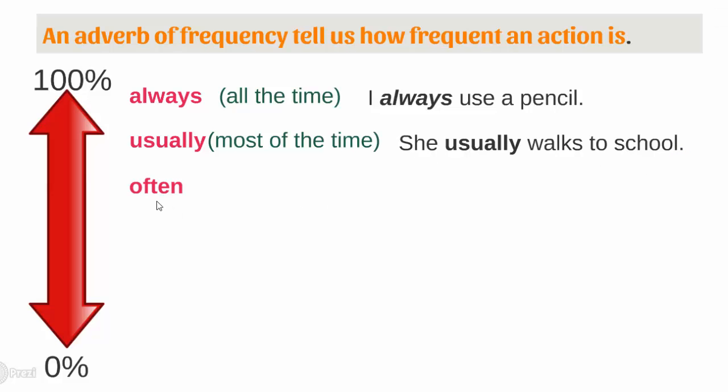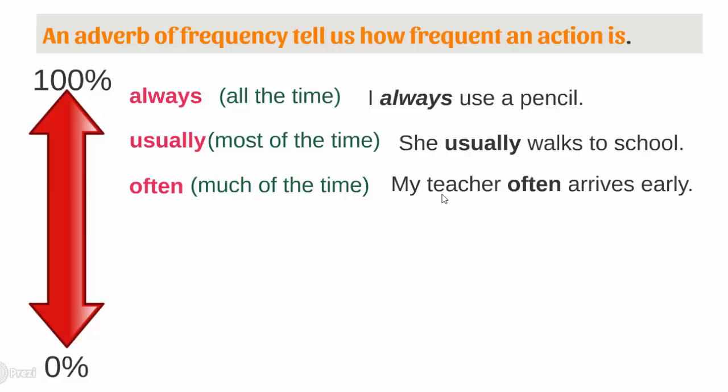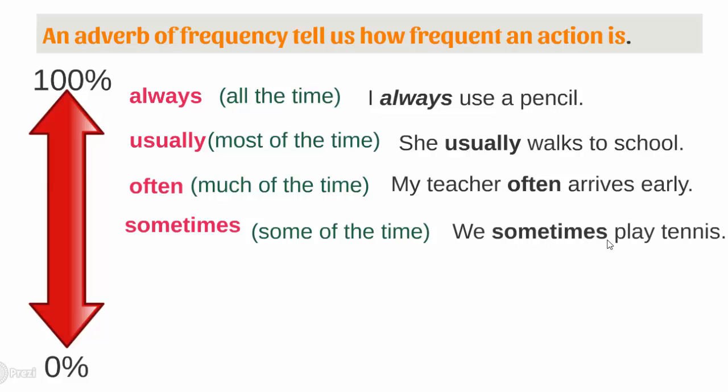Often. We use often to express that we do an action much of the time. My teacher often arrives early. Sometimes. We use sometimes to express that we do an action some of the time. We sometimes play tennis. Then we have hardly ever,